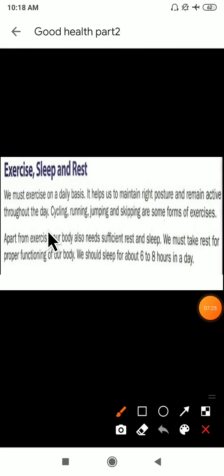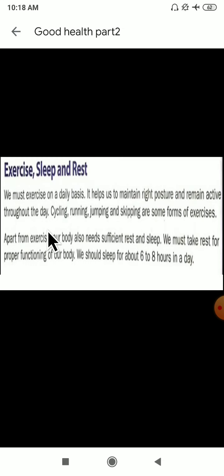If you do the exercise, what will happen? It helps us to maintain a right posture. Then what is a posture? Posture is nothing but keeping your back and everything straight. Your body will be in a straight manner. So if you do the exercise, it will help you to maintain a right posture, and you remain active throughout the day. You will not get tiredness; the full day you will be active.